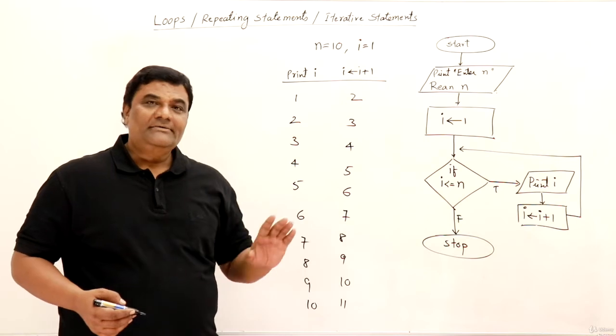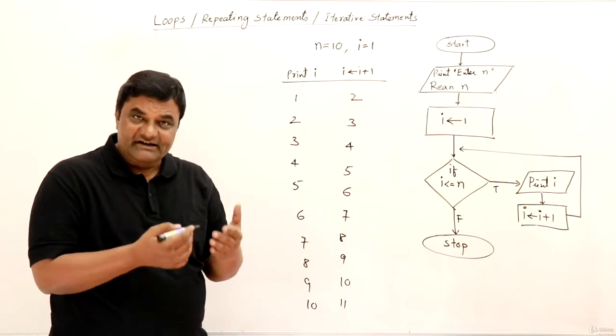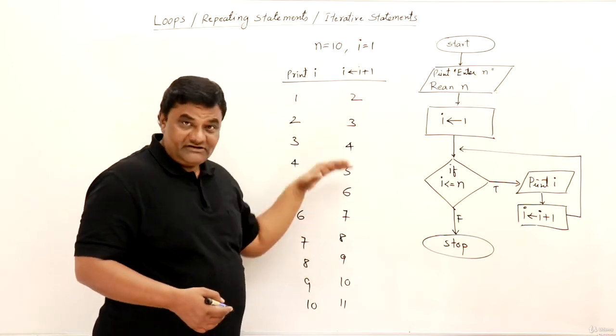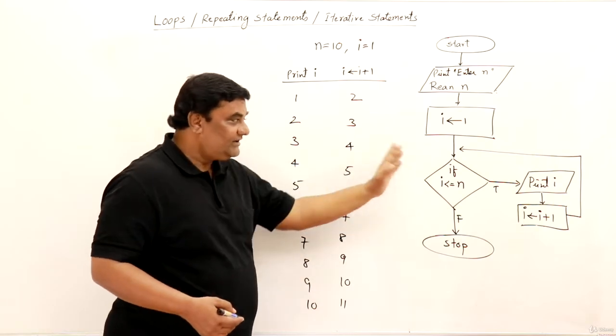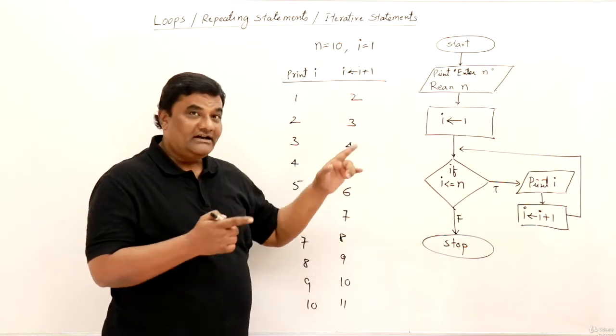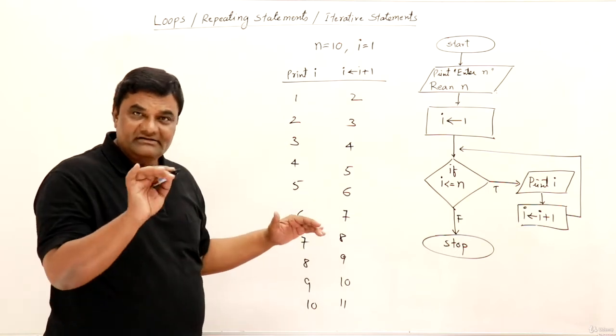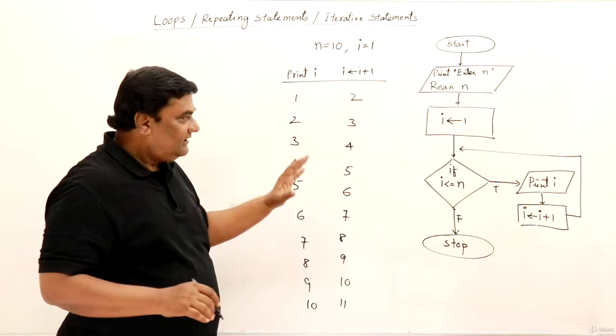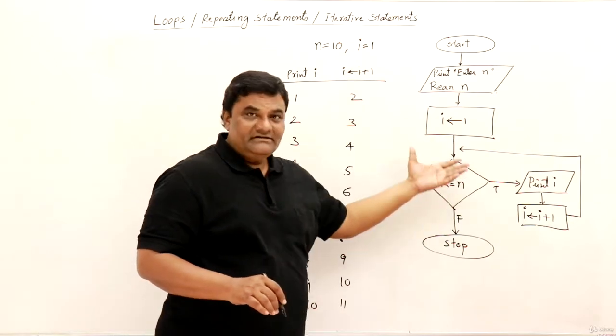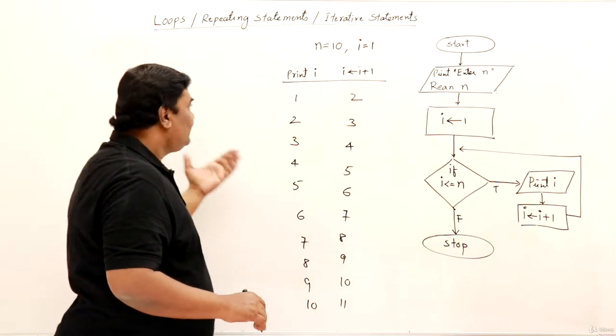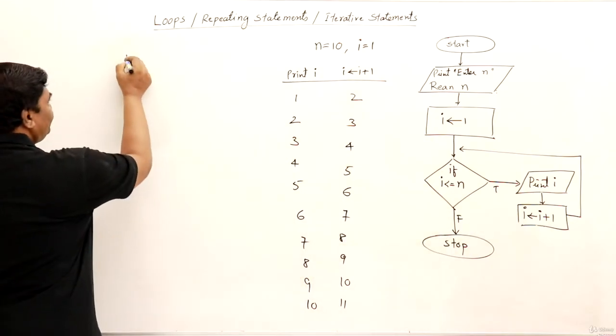See, for writing programs like this, first of all, you should figure out what you have to do. First, you should do this. Then from this, you get the idea of the flow chart. You will not directly get the idea of the flow chart. Work on this one. Prepare a table like this and try to work out what you want. Then based on this, this is the flow chart. Now from that flow chart, I will write down a C++ program.